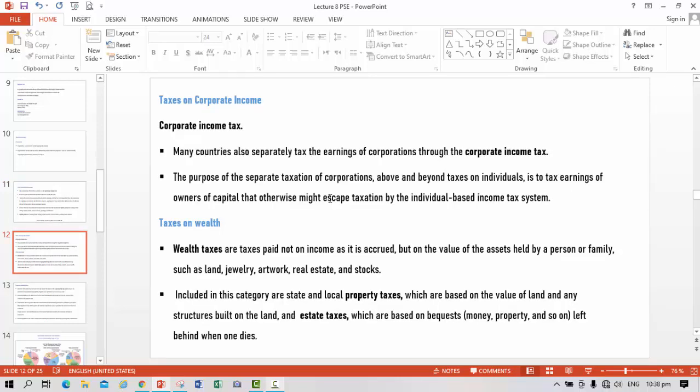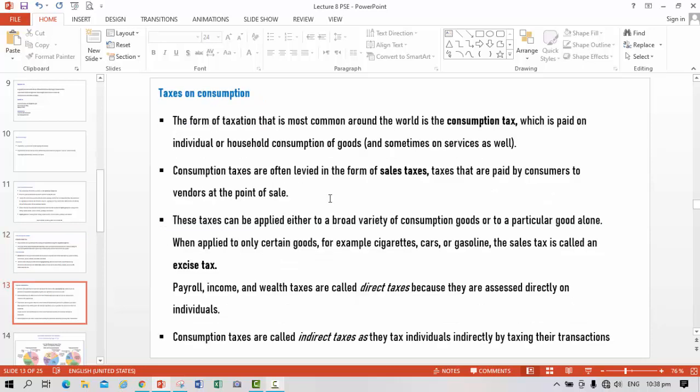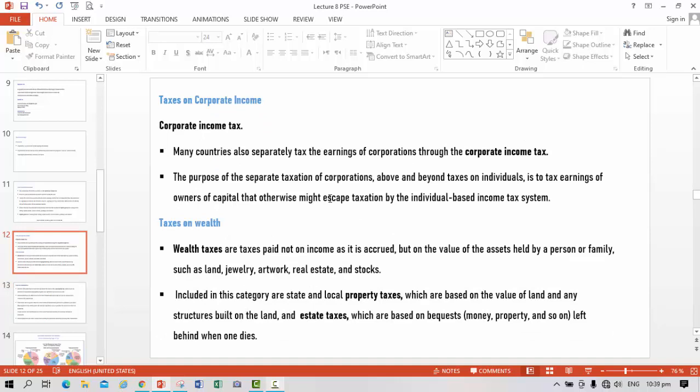Taxes on corporate income. Many countries also separately tax the earnings of corporations through corporate income tax. The purpose of separate taxation of corporations above and beyond taxes on individuals is to tax the earnings of owners of capital that otherwise might escape taxation by the individual-based income tax system. This tax is levied in order to reduce the escape of the owners of the companies.